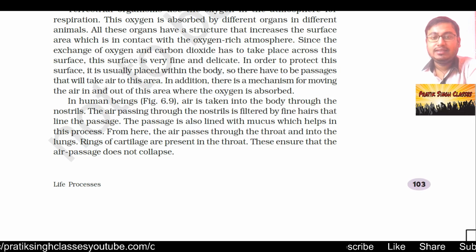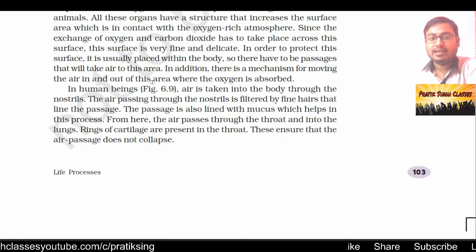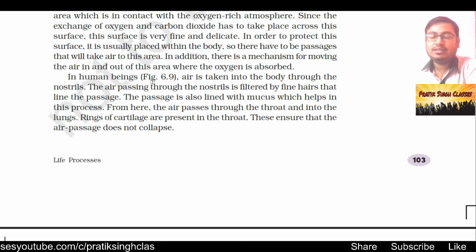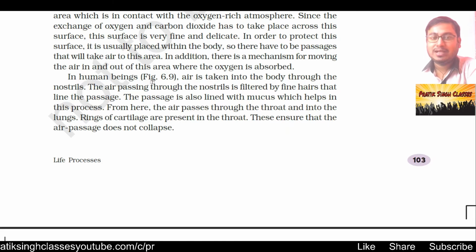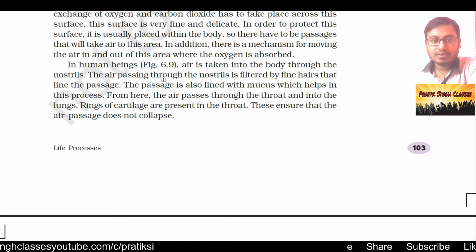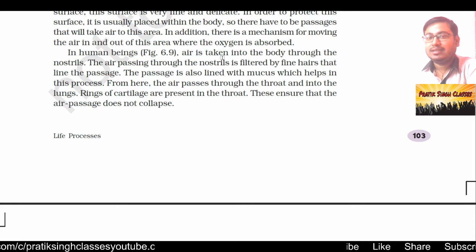So there have to be passages that will take air to this area. As you can see in our body, the lungs are kept safeguarded by our body. In addition, there is a mechanism for moving the air in and out of this area where the oxygen is absorbed.